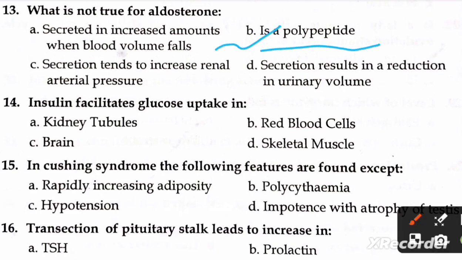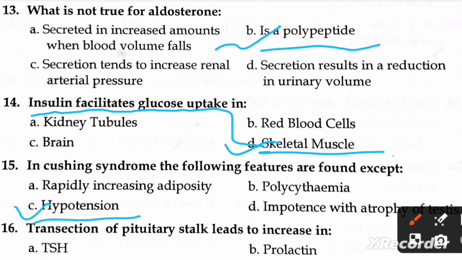Next question is insulin facilitates glucose uptake in A kidney tubules, B red blood cells, C brain and D skeletal muscle. Right option is D skeletal muscle. Insulin facilitates glucose uptake in skeletal muscle. In Cushing syndrome the following features are found except A rapidly increased adiposity, B polycythemia, C hypertension, D impotence or atrophy of testes. Right option is C hypertension.